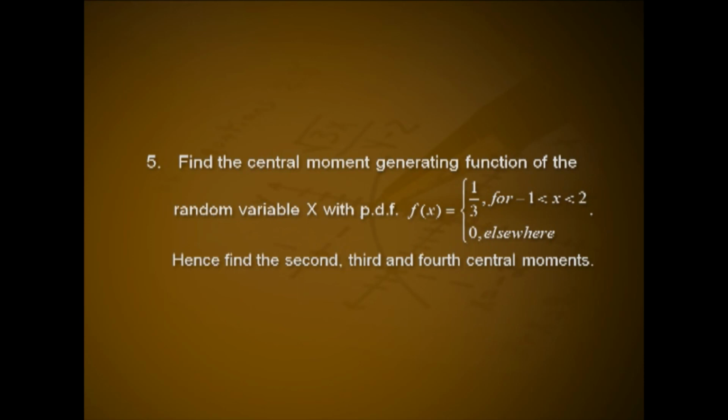Find the central moment generating function of the random variable X with PDF f(x) = 1/3 for -1 < x < 2 and 0 elsewhere. Hence, find the second, third and fourth central moments.